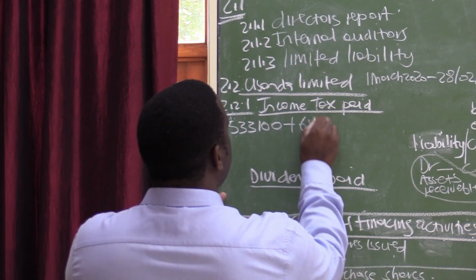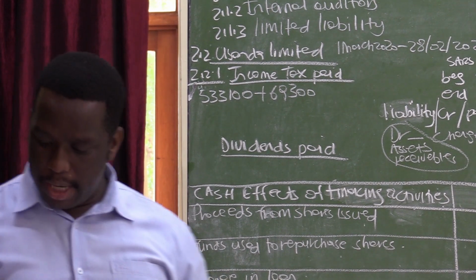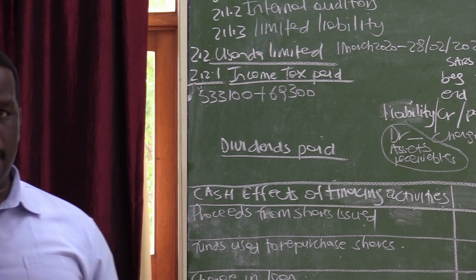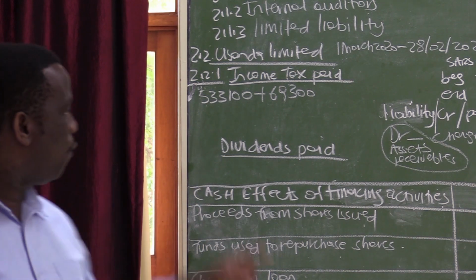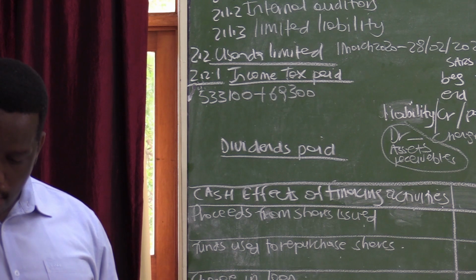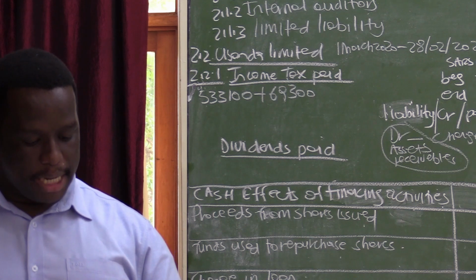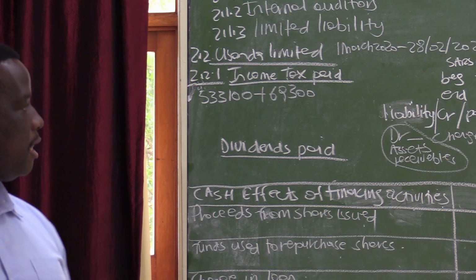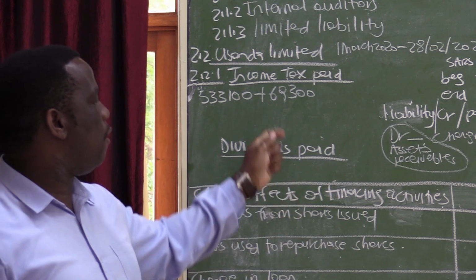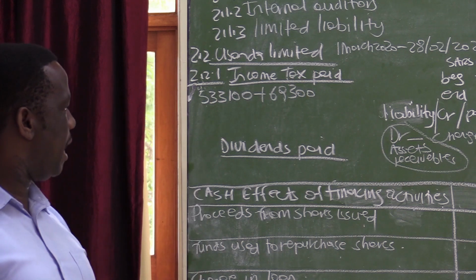533,100 plus 69,300. If you can just quickly take your calculator, because I want you to look at something so that you may understand this calculation. If the tax for this year is 533,100, and we were owing SARS at the beginning of the year 69,300, it means we were supposed to give what is due to SARS at the beginning of the year, which is 69,300, and also pay the income tax for the current financial year.